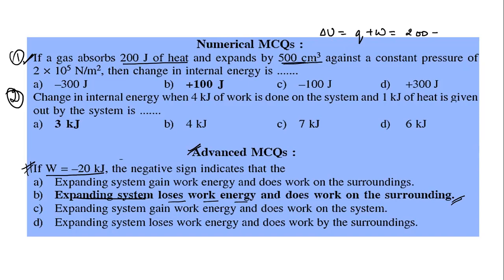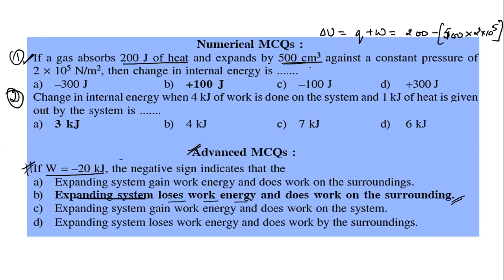Now 500 centimeter cube is the expansion, which means negative work done. So W equals minus P external into delta V. The constant pressure is 2 into 10 power 5, and delta V, the change in volume, is 500 centimeter cube.